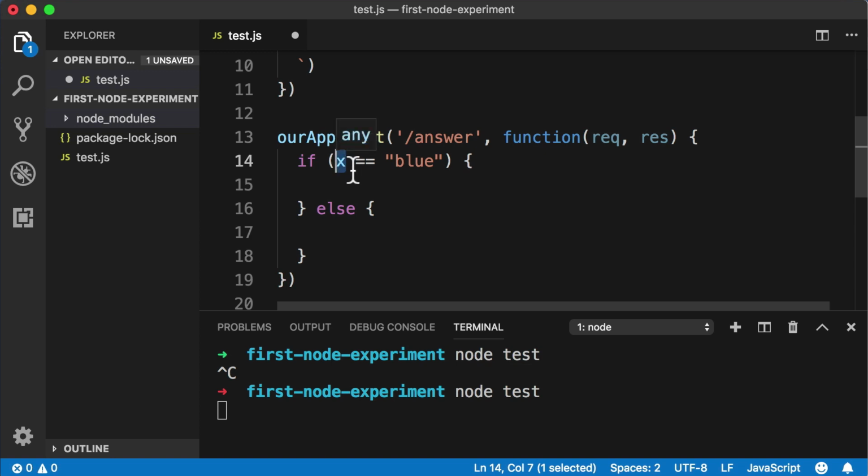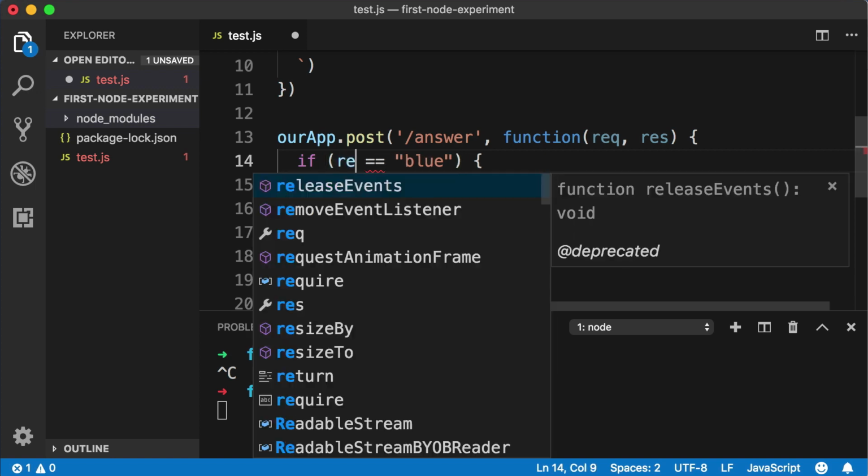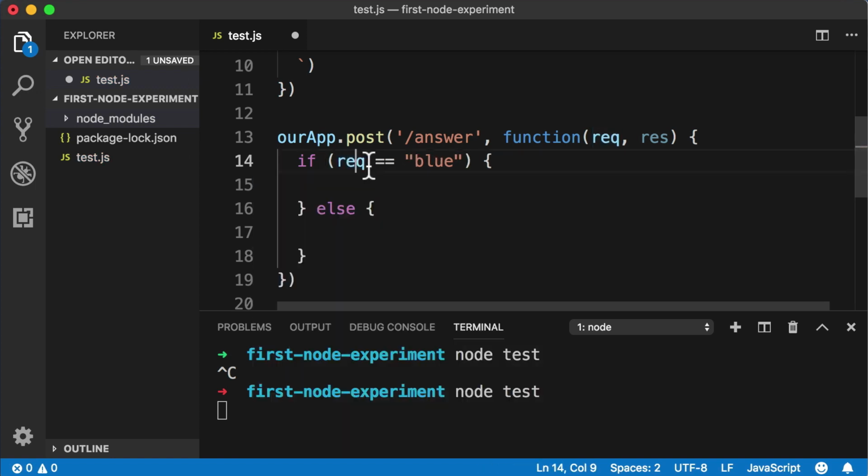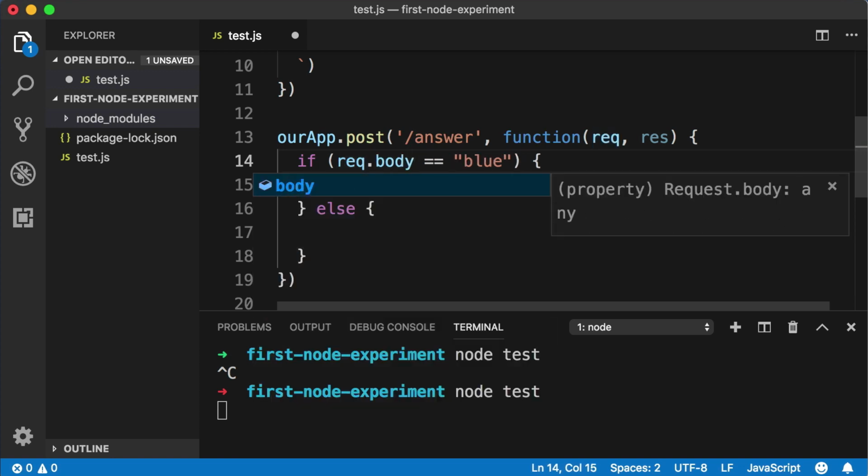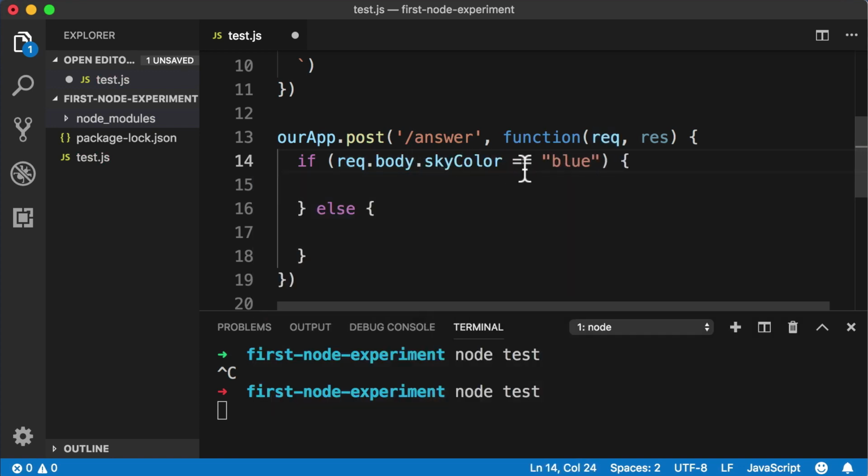So now the million-dollar question is, how do we actually access the user's typed in value here? Well, instead of the placeholder x, get rid of that, and let's say req for request. This is the request object that Express passes into our function, which contains all sorts of information about the incoming request. So within our if statement, we can say if req.body.skyColor equals blue. So the request object, and then body is the body of the post of what they're sending.